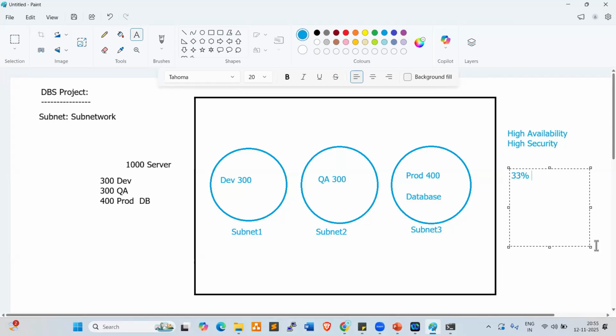AWS is in first place, right? Every organization, every project team is using AWS. Along with AWS, they are using either Azure or GCP. So in our course, three clouds will be covered: AWS, Azure, and Google Cloud, right? Because multi-cloud is very, very important. Every organization is using multi-cloud. Clear, right, everyone?